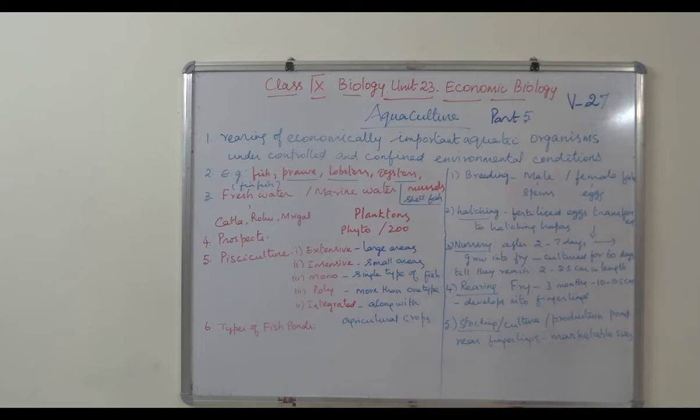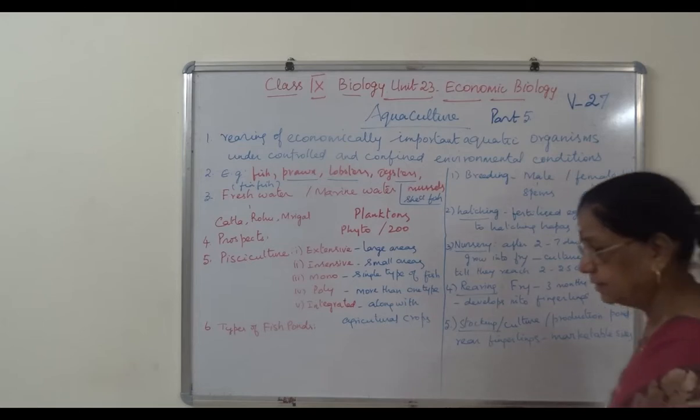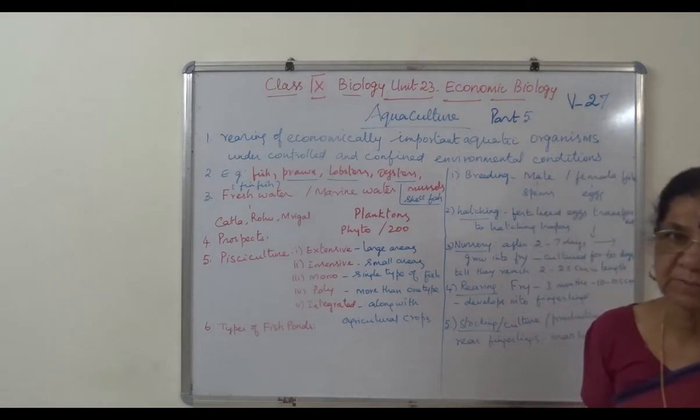Just go through types of fish pond. First, types of fish culture or pisciculture. Now it is types of fish pond. Go through types of fish pond. First one, it is breeding pond. What is to be bred? It is the fish.